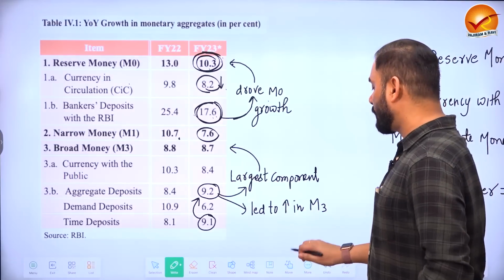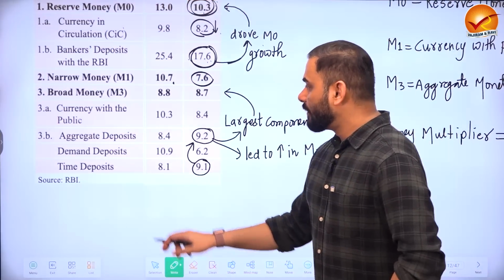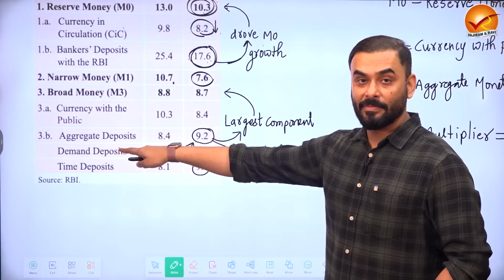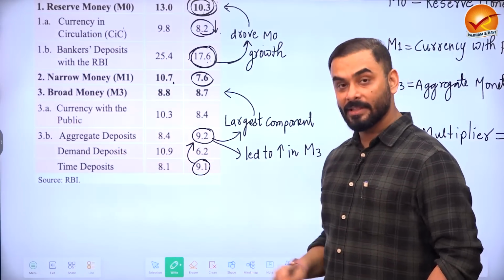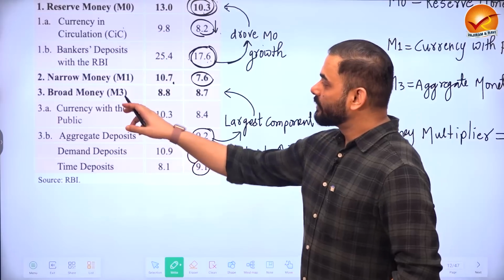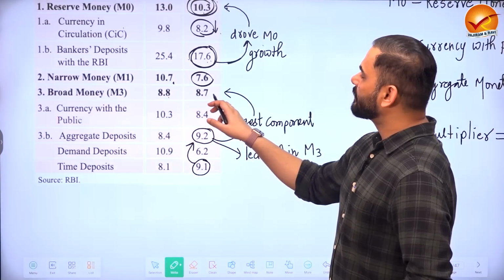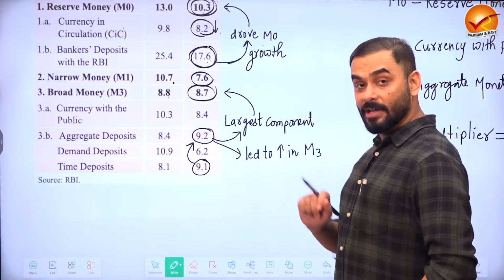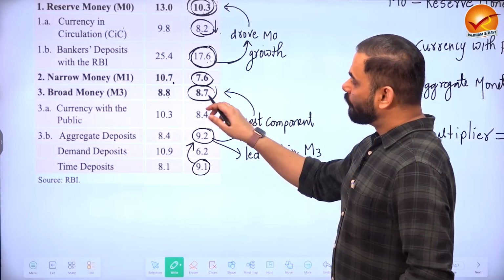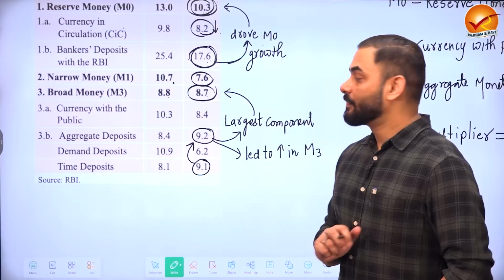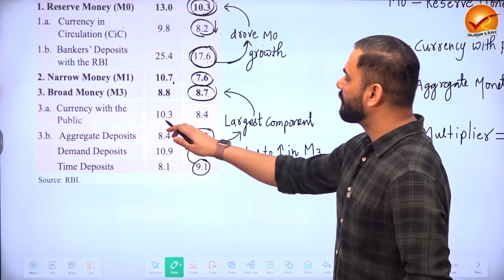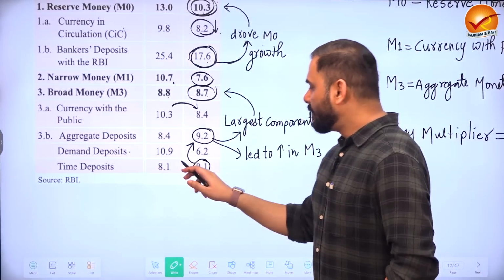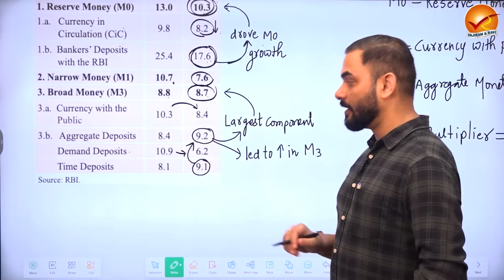Now let us look at broad money. We saw guys that in the broad money, we take currency with public and then we take the money that people have deposited in savings account and the money in the fixed deposits. So you see, broad money from 8.8%, it is 8.7%, which means more or less stable. Yes, it has come down a little bit, but more or less stable. So why has it come down a little? If we see, we find that currency with public has come down. See, currency with public is down and demand deposits have drastically come down.